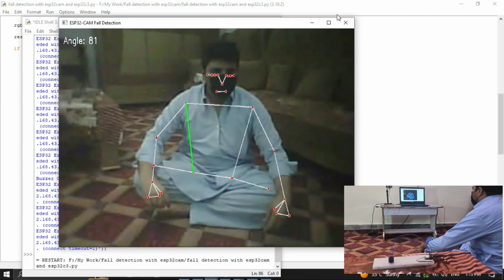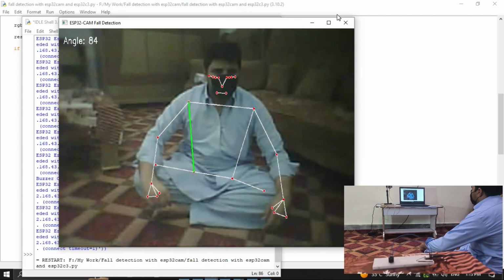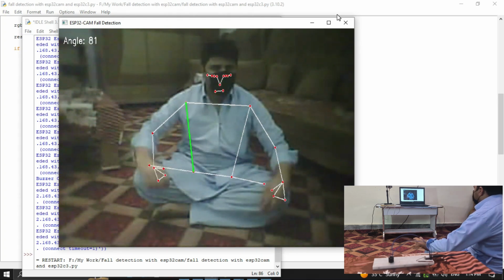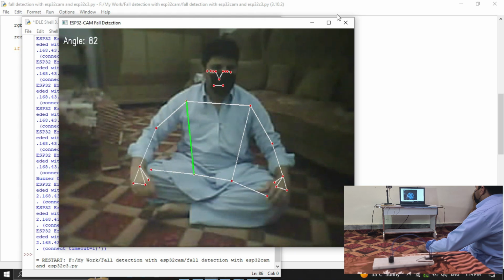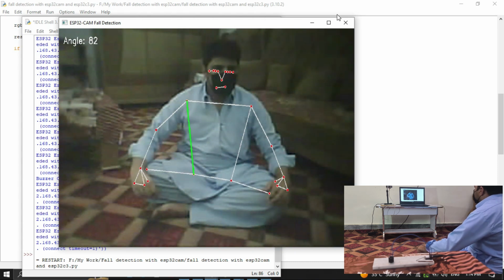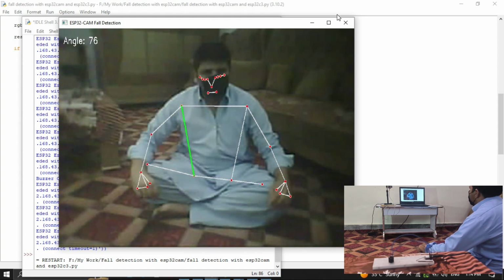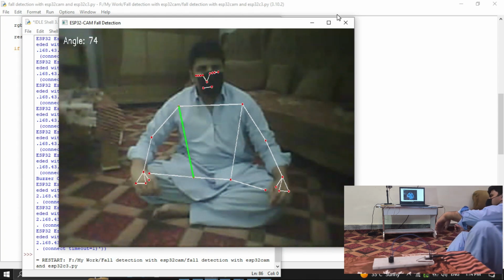As you can see, I am sitting normally in front of the camera. The MediaPipe pose detection model is successfully tracking my body and displaying the skeleton in real time. Since there is no fall, the system does not trigger any alarm. Next, I intentionally simulate a fall.